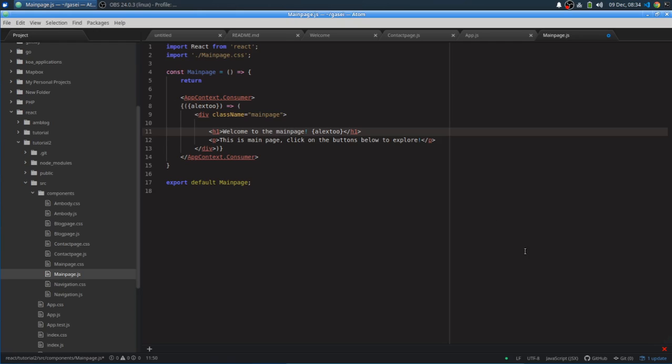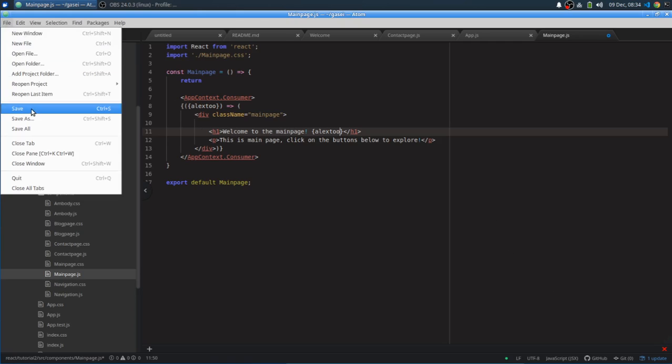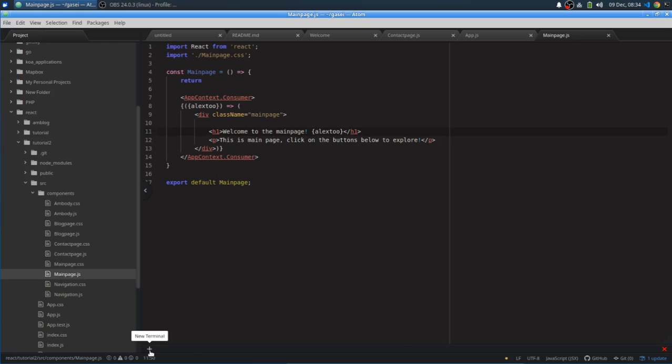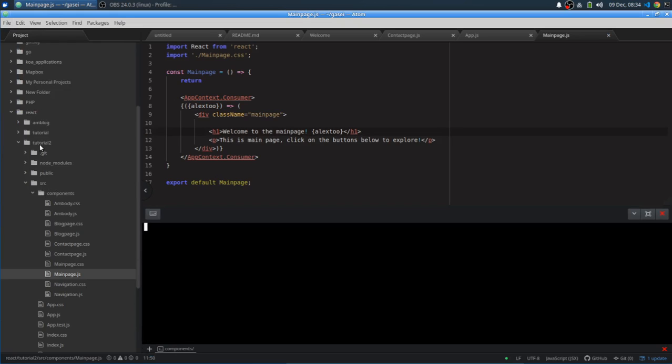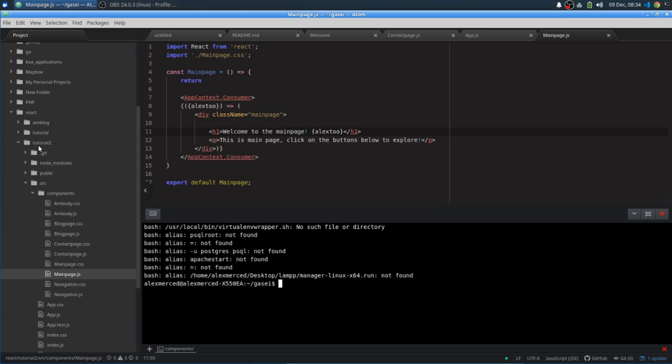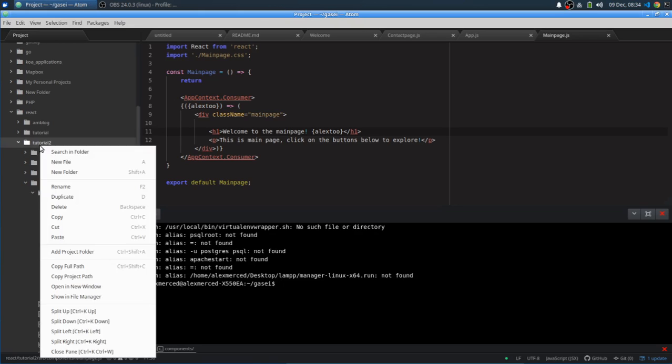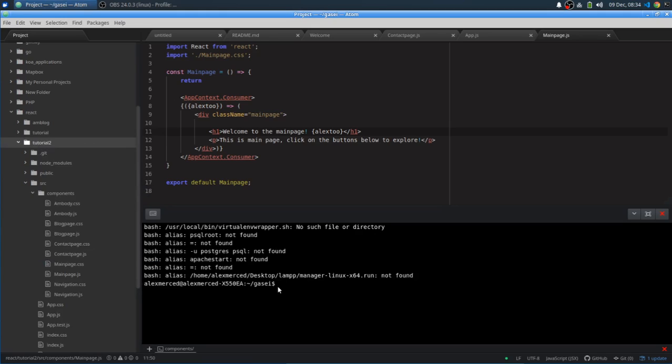Okay, so Alex2, save. Now let's spin up our server. Let's go to here, grab the full path, and change directories into that path.